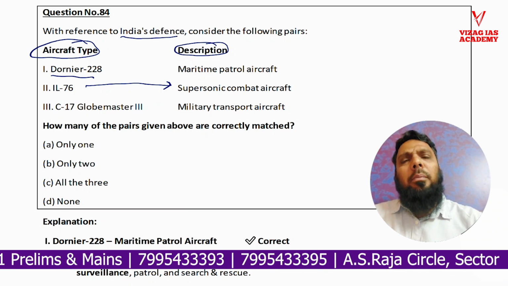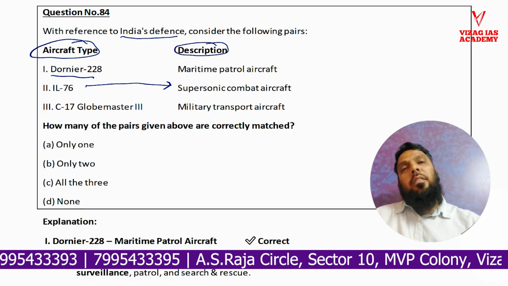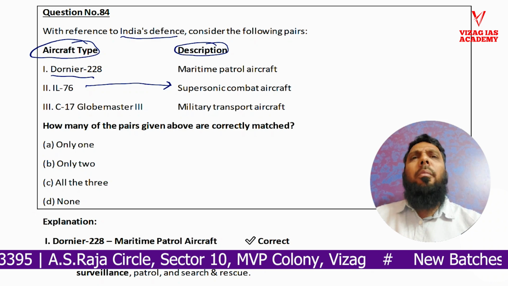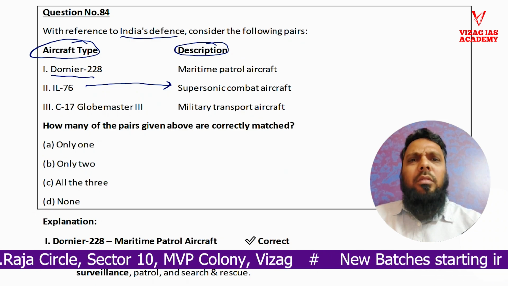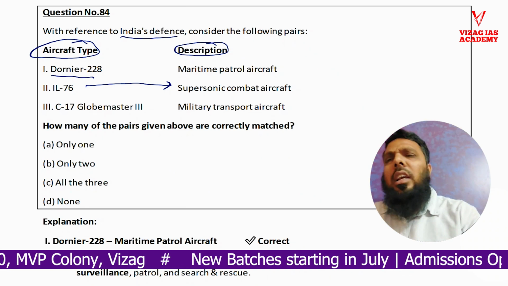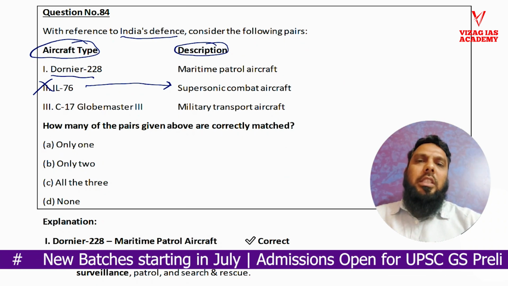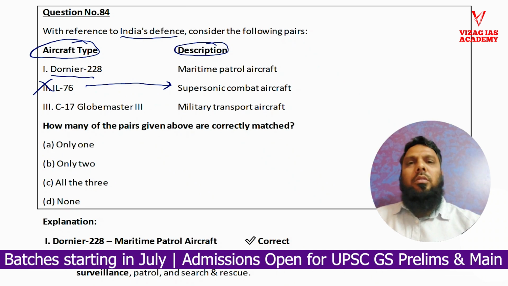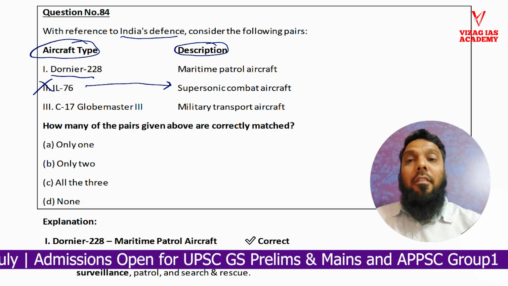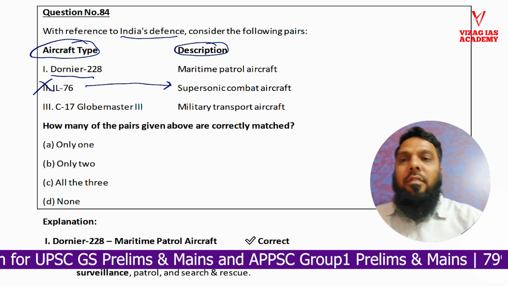Now, what do you mean by supersonic? Something which travels faster than the speed of sound, and a combat aircraft. When we hear supersonic, combat, the common things that come to our mind are Tejas, Rafale. IL-76 doesn't ring the bell, so definitely this is not a right match. Then C-17 Globemaster is a military transport aircraft. A lot of times you see this in the news. C-17 is a heavy, very big plane. It transports military personnel, so this has to be right.